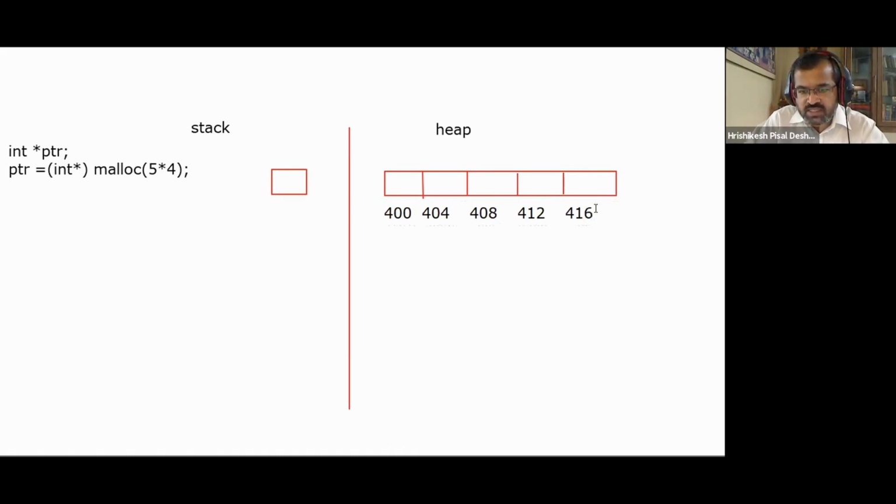I'm putting this address in decimal just for you to understand. Actually, addresses will always be in hex. So your pointer is currently storing the address that is 400. So that address 400 has been stored inside the pointer. That means your pointer is currently pointing to this block of memory. So here is where your pointer is pointing to.